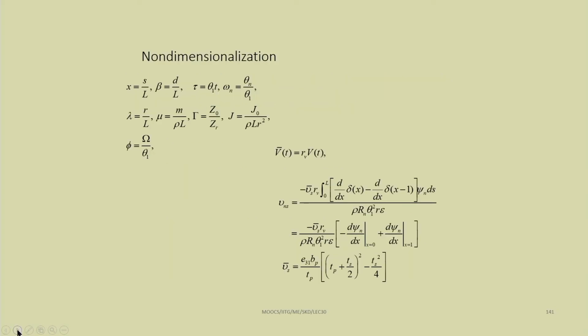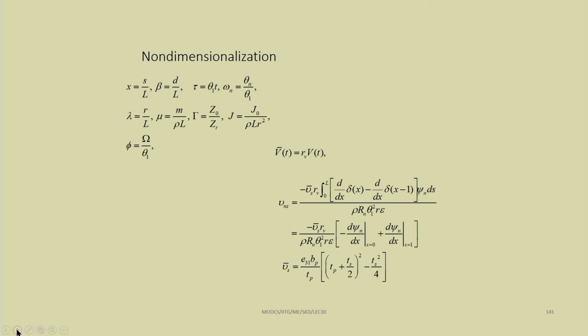Then using non-dimensional terms, for example, non-dimensional distance s equal to s by L, non-dimensional position beta equal to d by L, tau equal to theta 1 t, where theta 1 is the frequency of the first mode, omega n equal to theta n by theta 1, lambda equal to r by L, mu equal to mu m by rho L, where mu is the mass ratio, and capital gamma equal to z0 by zr.